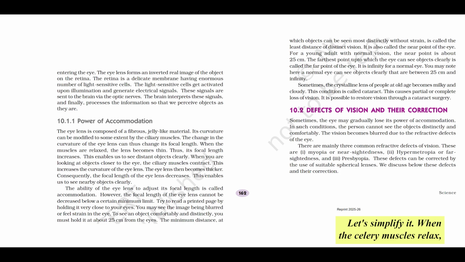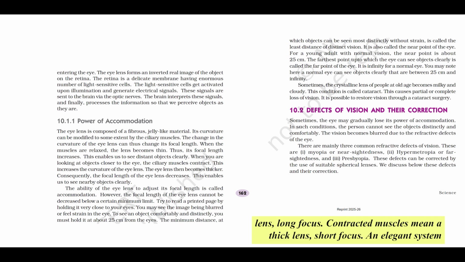Let's simplify it. When the ciliary muscles relax, they effectively pull on the lens via the ligaments, causing it to flatten out. A flatter lens, thinner, has a longer focal length, perfect for distant objects. When the ciliary muscles contract, they release tension on the ligaments. The lens, being naturally elastic, bulges, becoming more curved and thicker. A thicker lens, a shorter focal length, needed for nearby objects. So it's this beautiful, dynamic interplay. Relaxed muscles mean a thin lens, long focus. Contracted muscles mean a thick lens, short focus. An elegant system ensuring clear vision across distances.